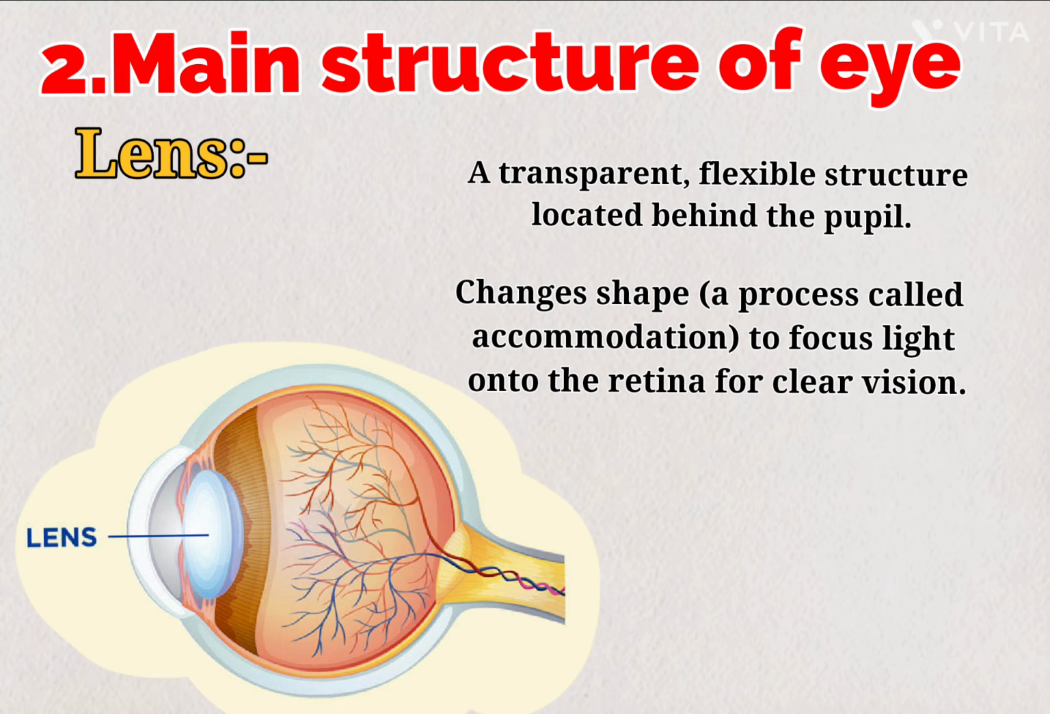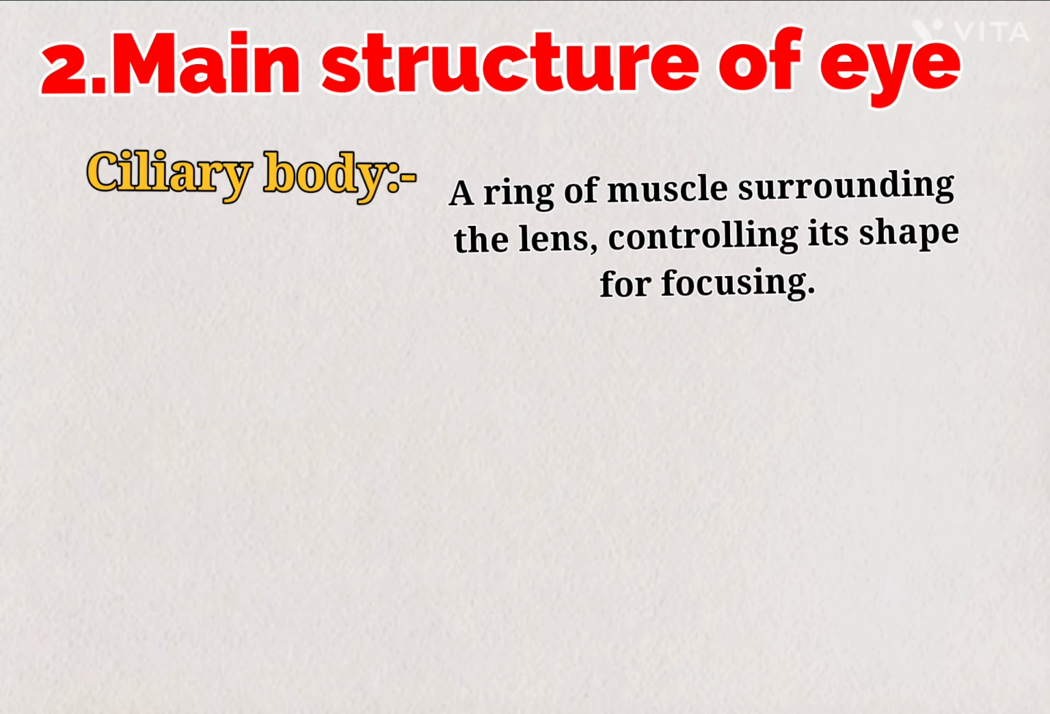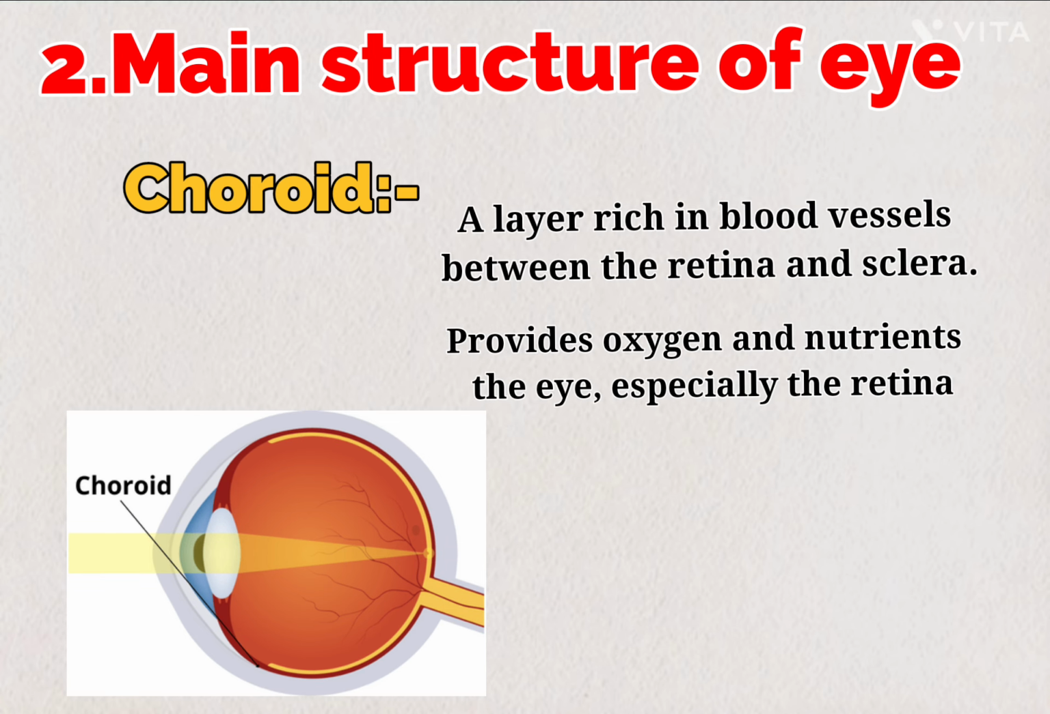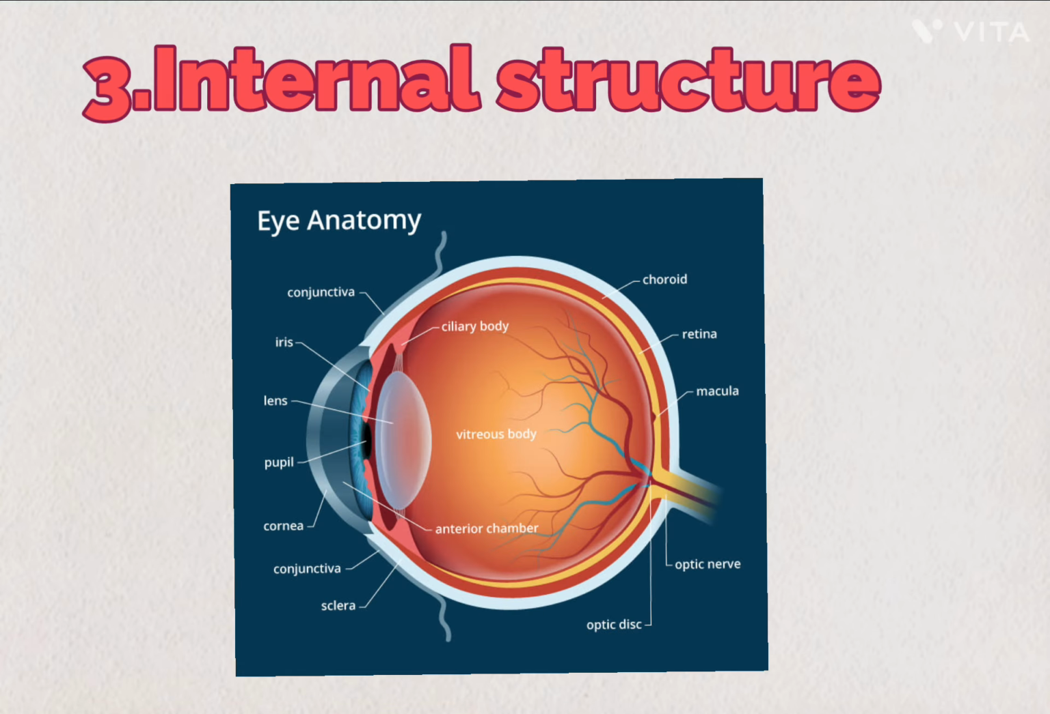Fifth, lens, a transparent flexible structure located behind the pupil, changes shape to focus light onto the retina for clear vision. Sixth, ciliary body, a ring of muscles surrounding the lens, controlling its shape for focusing. It produces aqueous humor, the fluid that nourishes the eye and maintains pressure. Choroid, a layer rich in blood vessels between the retina and sclera, provides oxygen and nutrients to the eye, especially the retina.